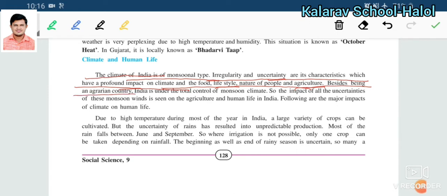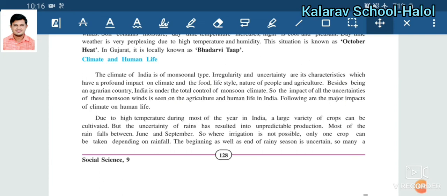India is an agrarian country, an agriculture country. India is under the total control of the monsoon climate. So the impact of all the uncertainties of the monsoon winds is seen in agriculture and human life in India. Following are the major impacts of climate on human life. Why is climate responsible for impacting human life? Here is the information.